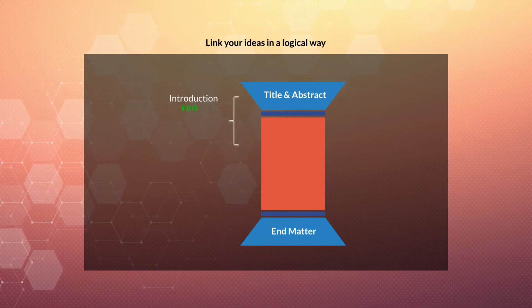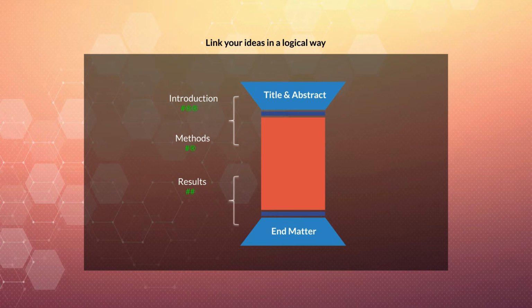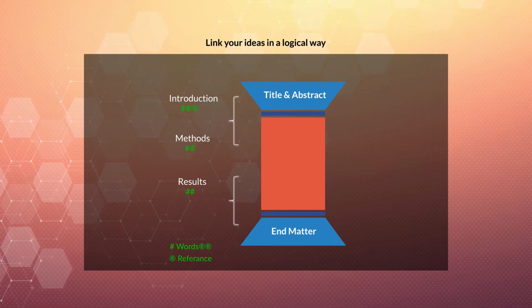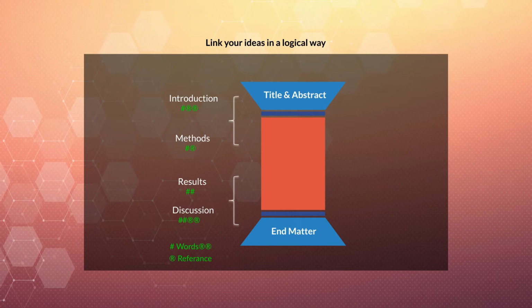After factually describing the methods and results, the flow of information in the discussion goes from specific to general as you aim to end your paper by indicating the broader significance of your work. Typically, the discussion forms the largest part of your paper.